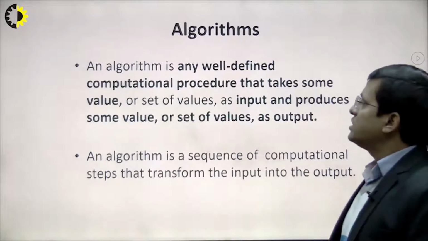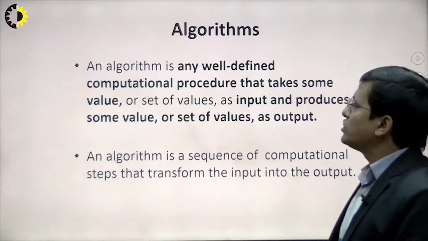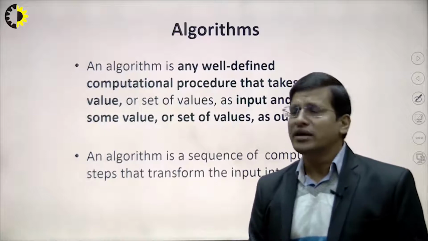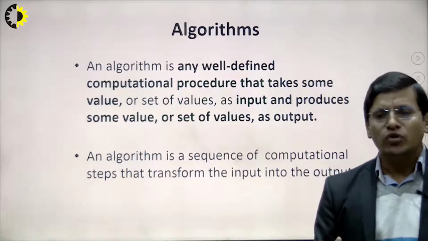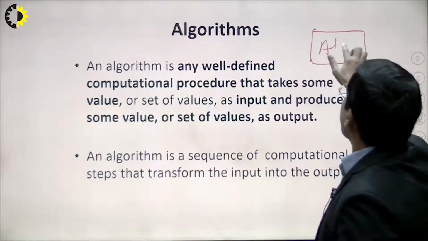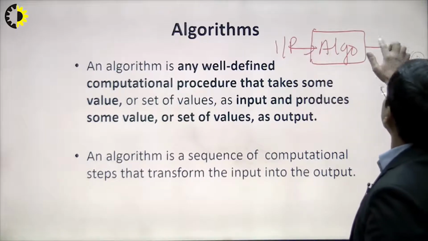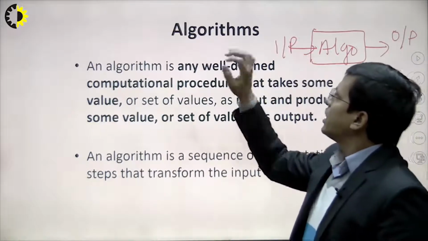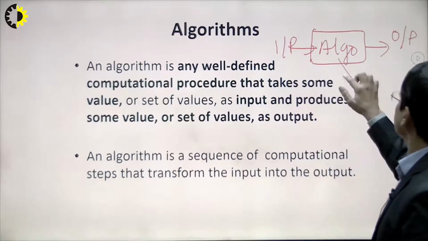So now we'll see what an algorithm is. The basic definition of an algorithm is the step-by-step representation of solving any problem. We all understand input and output, because all algorithms are just like this. Let's say this is the algorithm, and we need some input, and it will produce the output. The basic definition of the algorithm is a well-defined computational process. This means it contains steps.